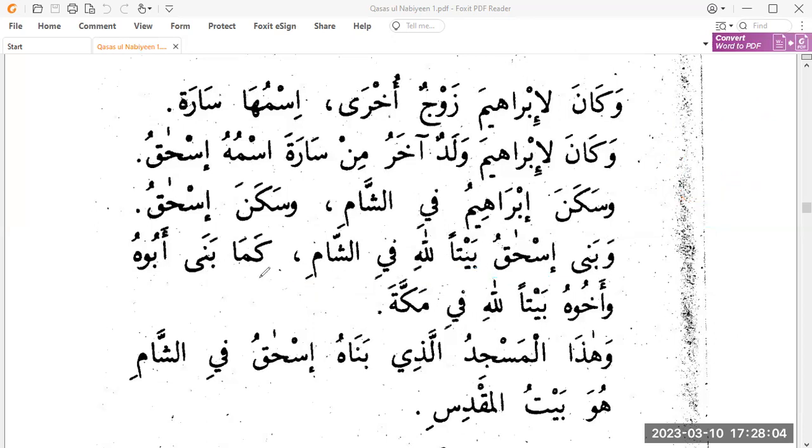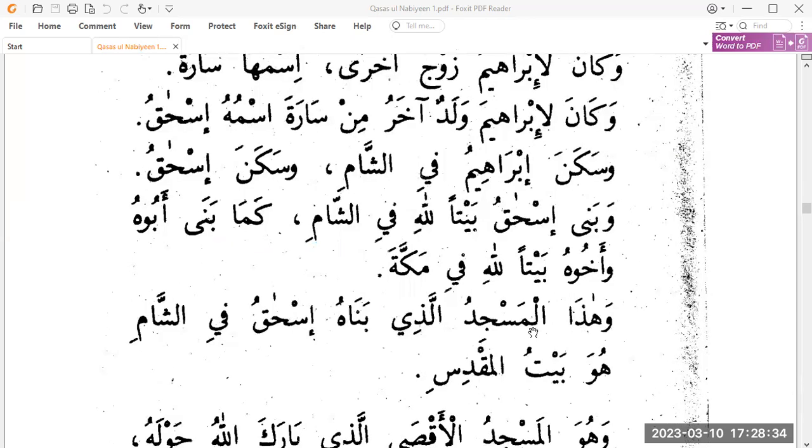Kama bana, like was built by abuhu, his father, wa akhuhu, and his brother. So abuhu will be the fa'il of the verb bana, and wa akhuhu would be the atf, like his father and his brother built baytan lillah fi Makkah, a house in Makkah. So he built a house in Sham.